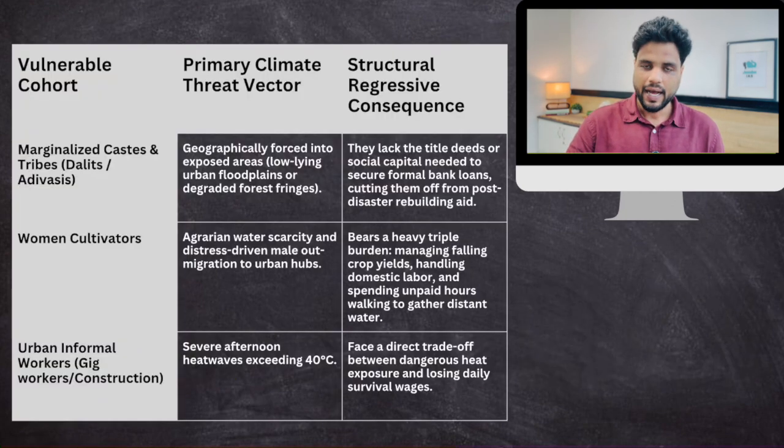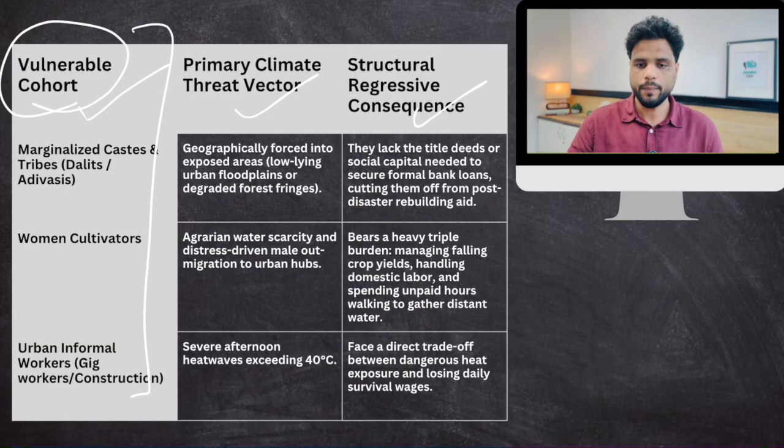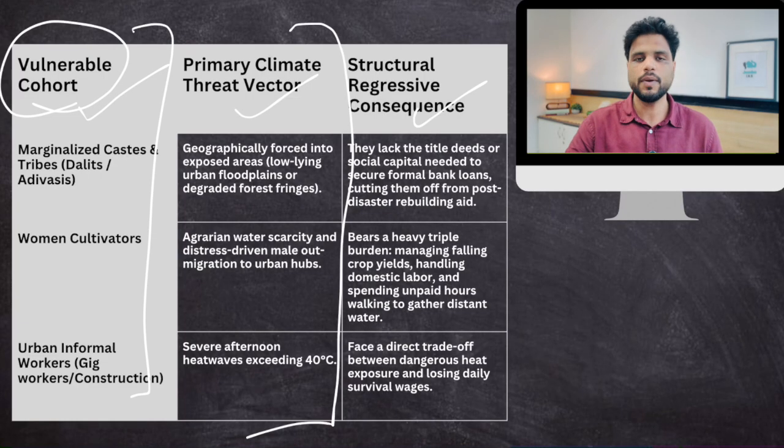Now, I have shared this table in your notes also. Clear? So vulnerable sections of society is in column number 1. The threat faced by them is column number 2. And the consequence of that threat is column number 3.